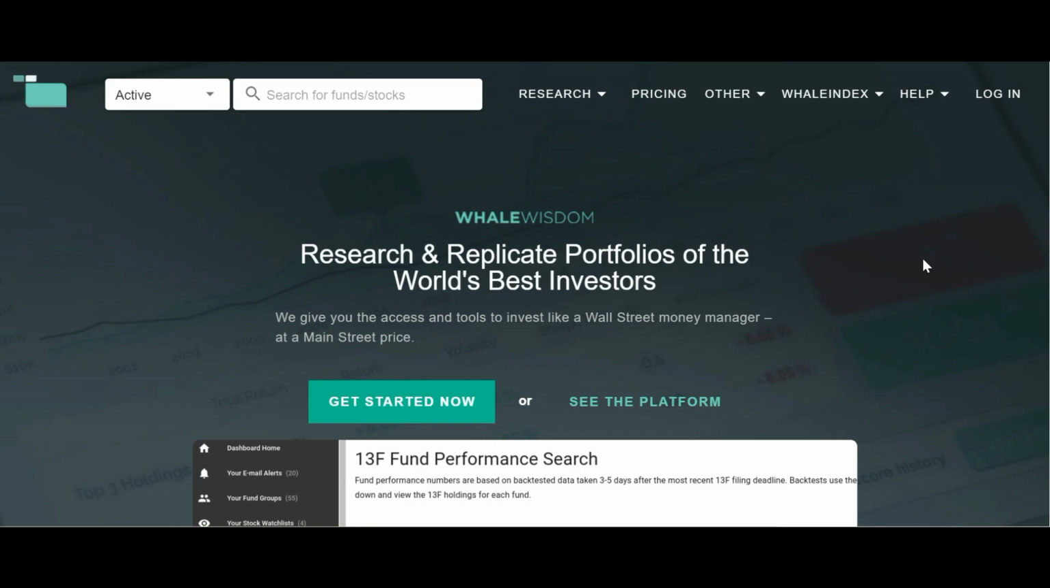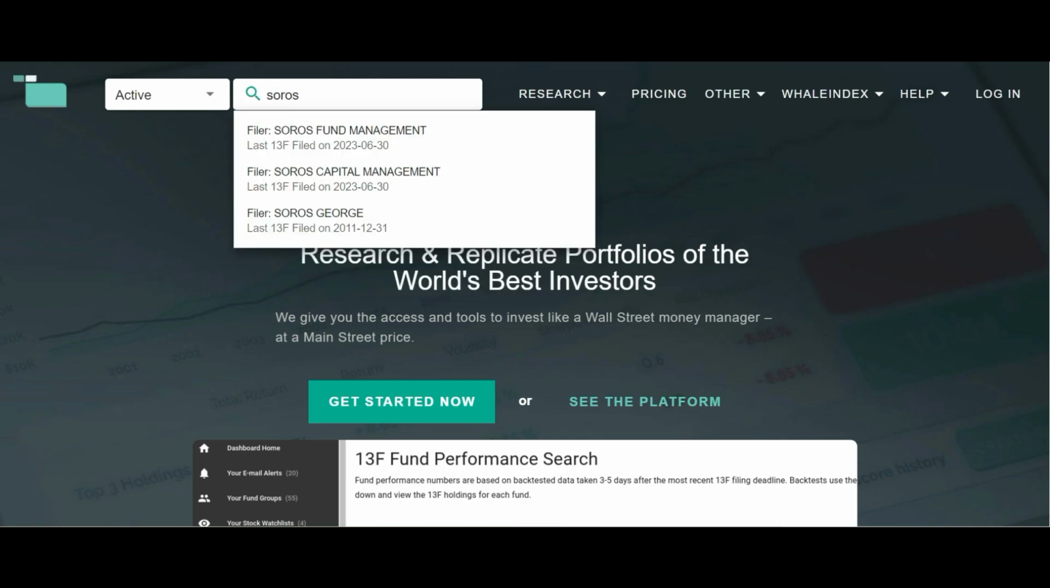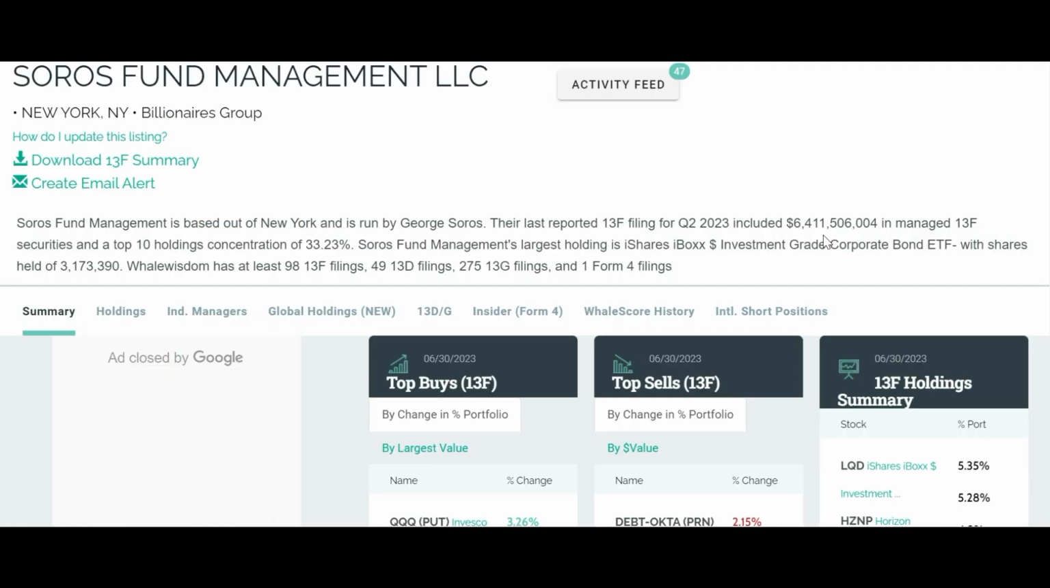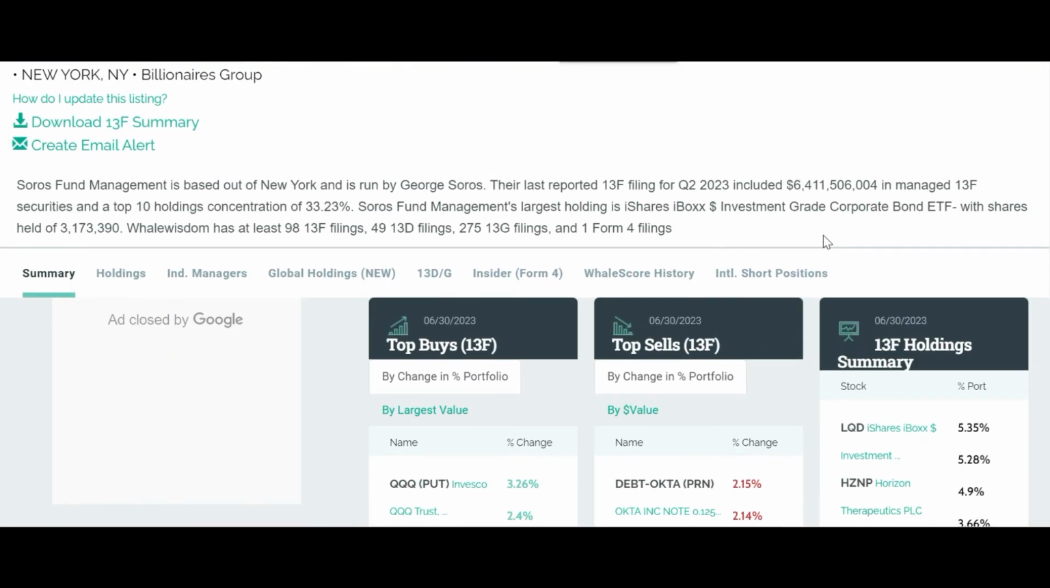The second website that I wanted to show you all is WhaleWisdom.com. This page is good to search as well investors and investment funds in the US. Let's look at George Soros' fund as an example. Whenever you type his name, you'll get a couple of files or links, and I suggest that you click on the most recent one, so you have more updated information.